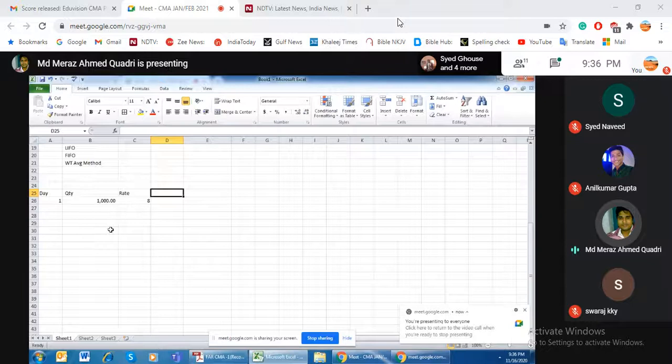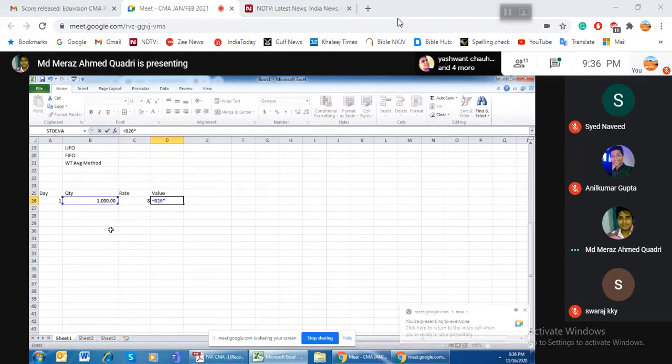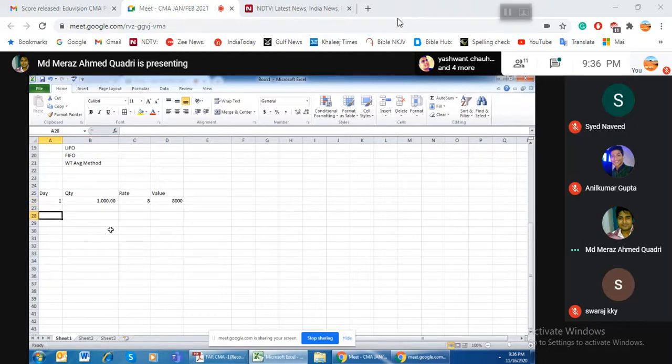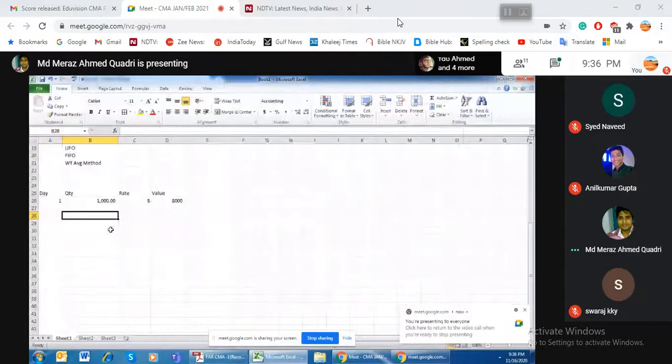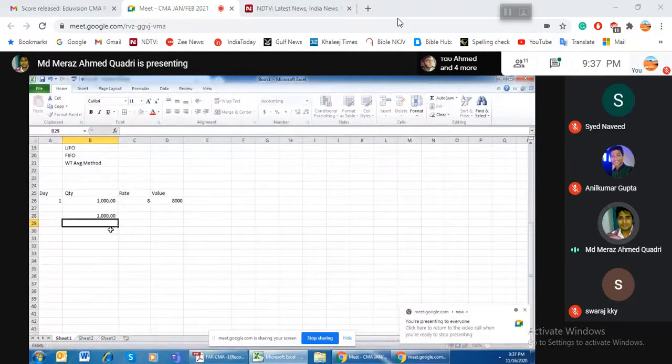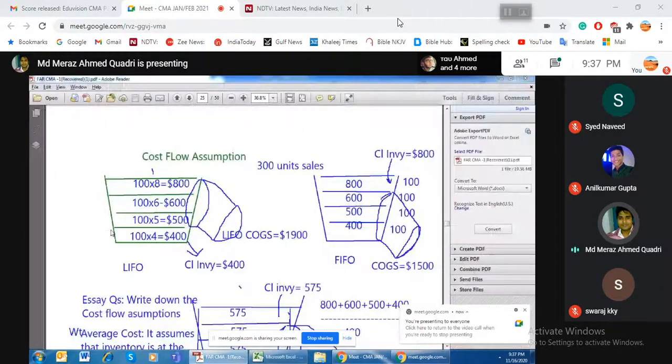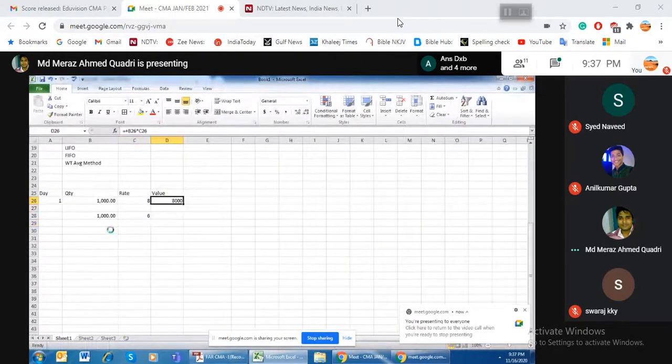I can value it. So it is the first day. On the second day, what is actually happening? On the second day, I again purchase 1,000 at the rate of 6. So it means I purchased for 6,000. This is for day 2.